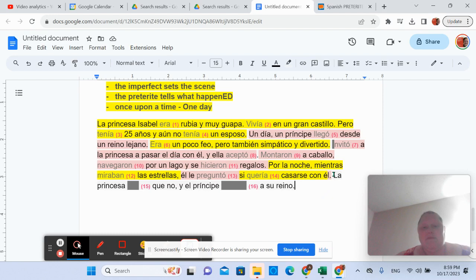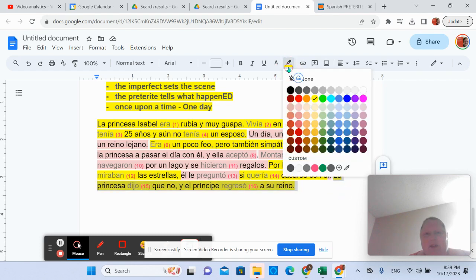Oh, this story ended abruptly. La princesa dijo que no, y el príncipe regresó a su reino. She said no, he left, story's over. So, do you see how we set the scene, something happens. Set the scene, something happens. Set the scene, something happens. And then the princess said no, and they all went home.